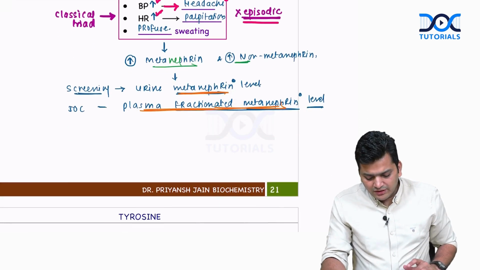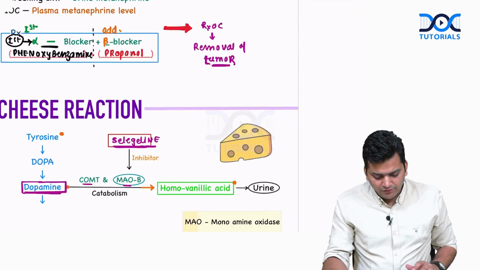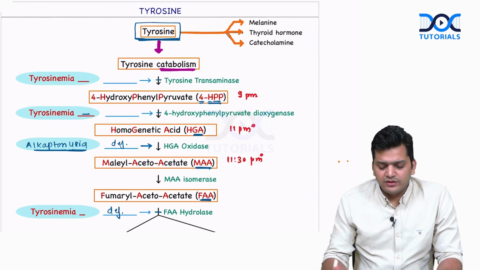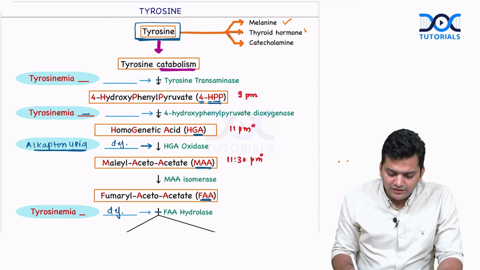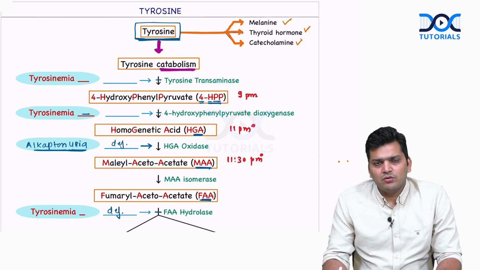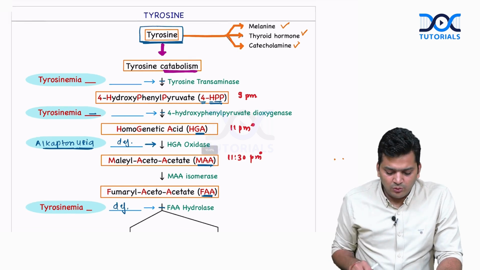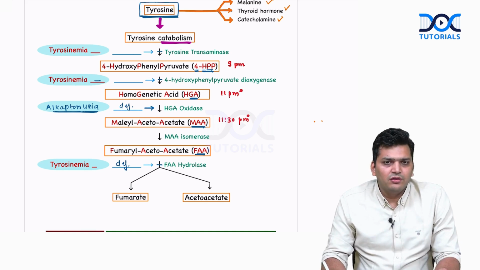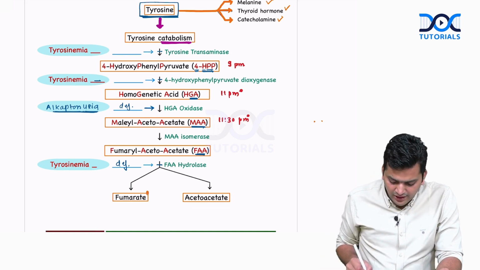Now coming to the last thing, that is the tyrosine catabolism pathway. See, when it comes to the tyrosine catabolism pathway, we know that tyrosine is required to make 3 special molecules: melanin, thyroid hormone, and catecholamine. If all the 3 are there in the adequate amount, what to do next? The tyrosine will be catabolized, and this is how the tyrosine catabolism pathway is going to look. Ultimately, the tyrosine will be broken down, and it is going to generate fumarate and acetoacetate.